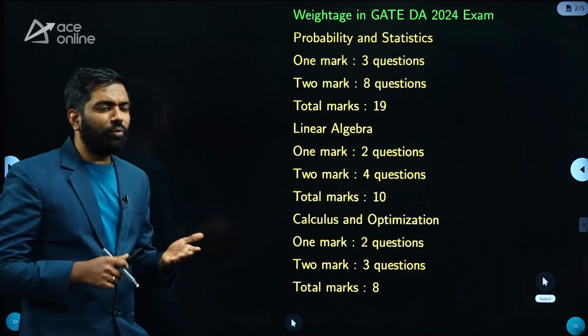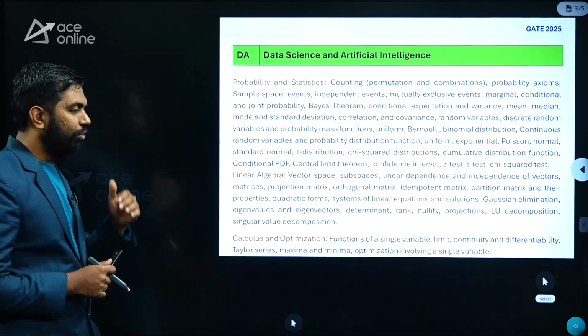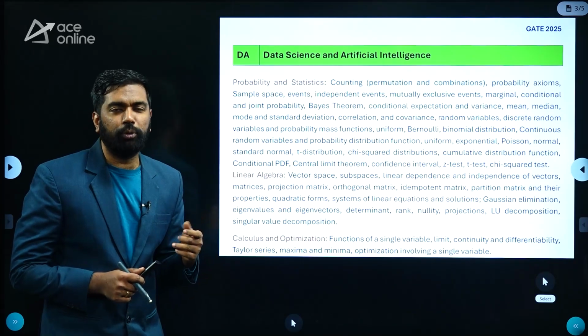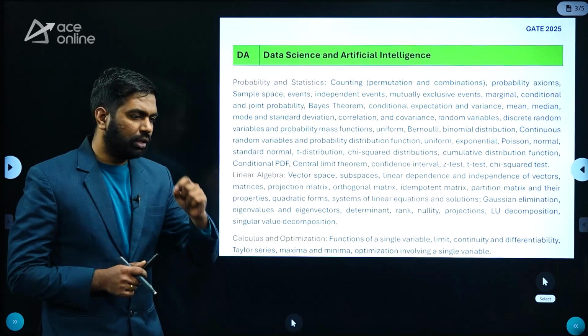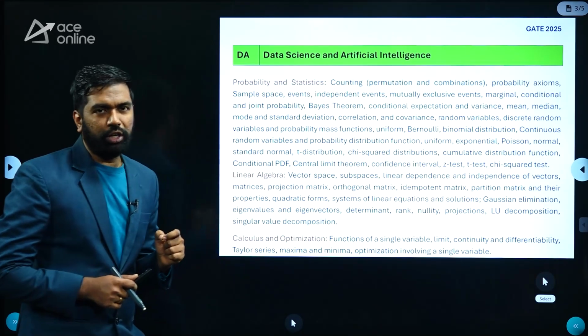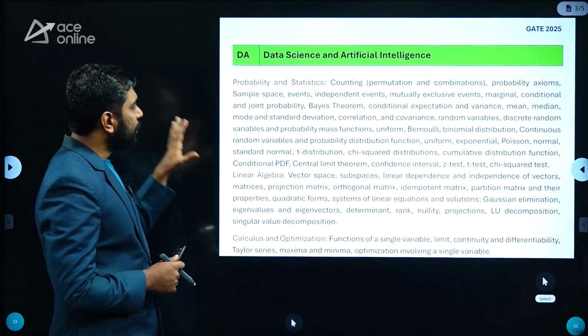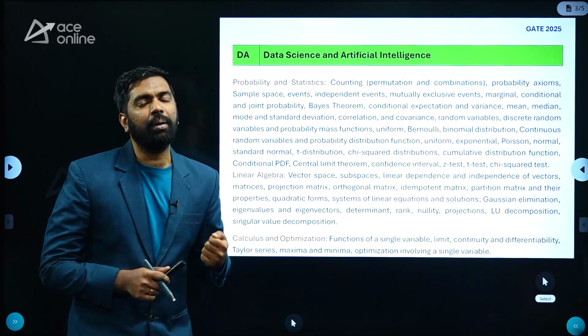Now you might ask, sir, what are the expected topics? If you go through the GATE syllabus and carefully observe the DA 2024 paper, almost from every topic there was a question. So I suggest you go through all the concepts carefully to score maximum marks.